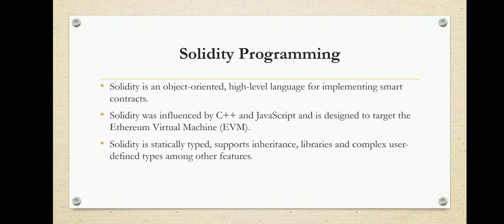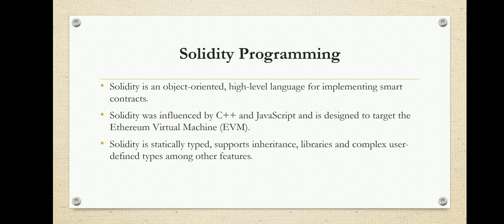So here let me define how to write smart contracts. In this tutorial I am focusing on the Ethereum blockchain. There is a programming language called Solidity, and we can use Solidity programming to develop smart contracts. Solidity is an object-oriented, high-level language for implementing smart contracts. It was influenced by C++ and JavaScript, and it is designed to target the Ethereum virtual machine.